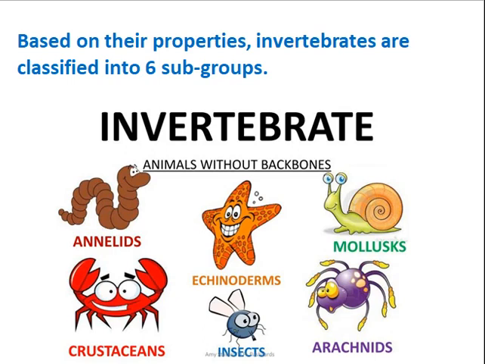The third group is the crustaceans. Crustaceans form a large and diverse arthropod group, which includes such animals as crab, lobster, crayfish, shrimp, krill, woodlice, and barnacles. Each animal of this group has 5 pairs of legs.